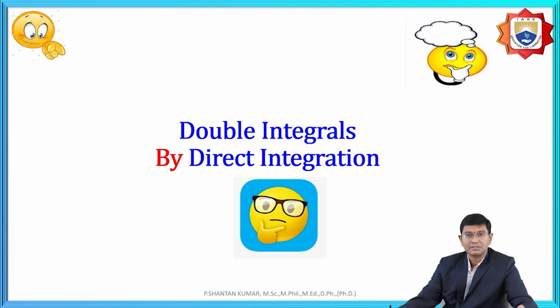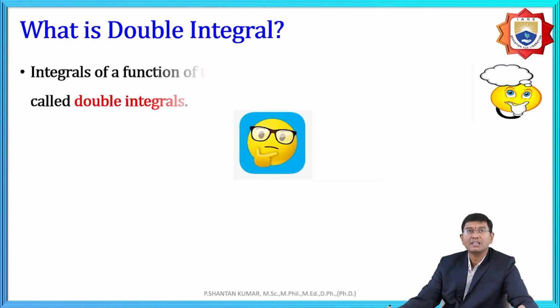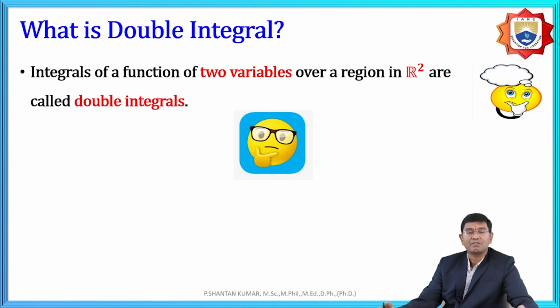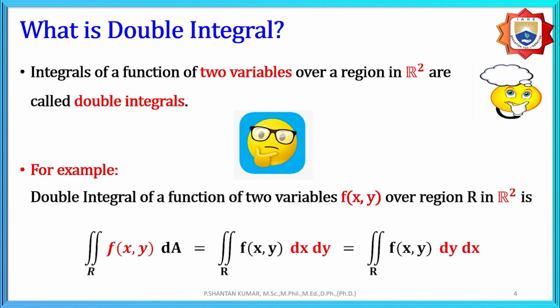What is the meaning of this? Whenever we have two integrations and the limits are given as constants, how do we find the solutions? What is a double integral? It is the integral of a function of two variables over a region in R squared, simply called a double integration. The two integrations are with respect to the variables x and y, over the given function in the region in R squared.